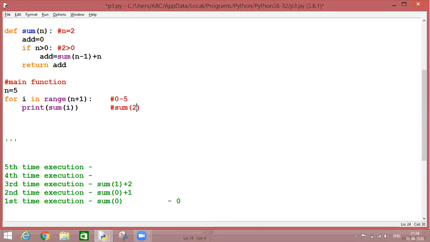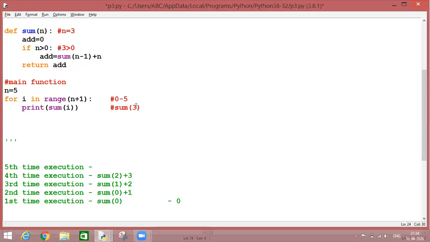Again we are coming over here. 3. Now this value will go and be stored into the formal parameter as n is equal to 3. Again we are checking whether 3 is greater than 0 or not. Again we are getting the result as true. But again we are not getting any calculation result, but we are getting this equation, sum of 2 plus 3.